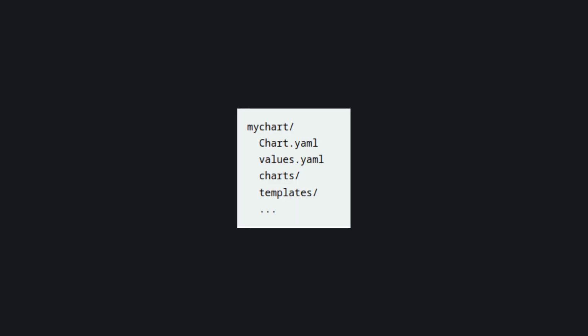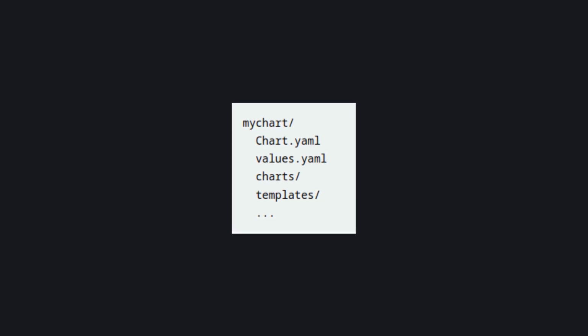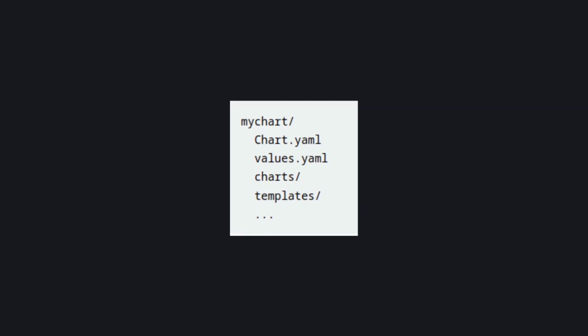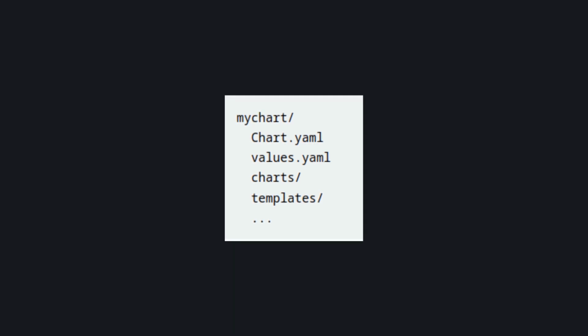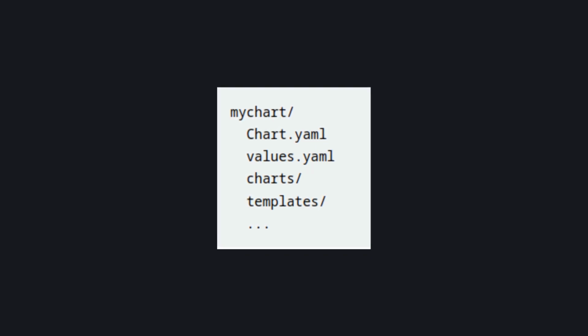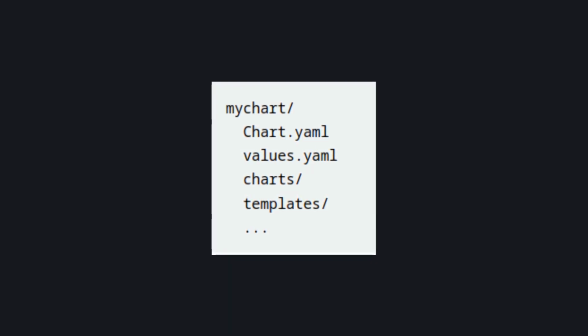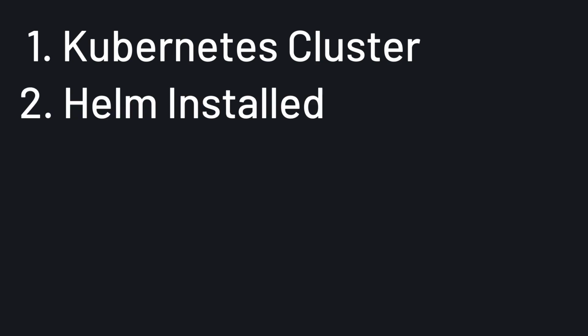Charts are structured in the following way. Chart.yaml contains the description of the chart, and the charts directory may contain subcharts, which are your application dependencies. The templates directory contains your Kubernetes manifests, which will be run through the template engine and filled with default values stored inside values.yaml. To get started with Helm, first you need a Kubernetes cluster, and second, of course, you require Helm to be installed.